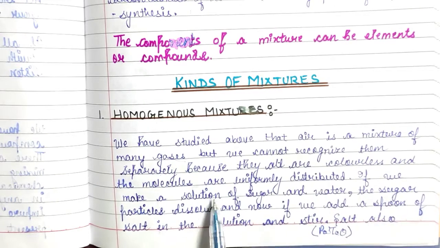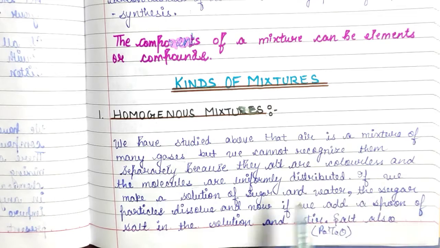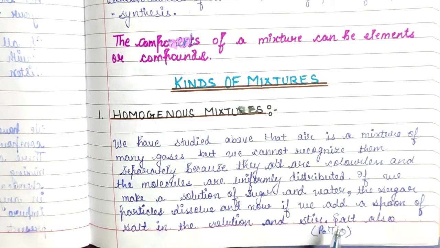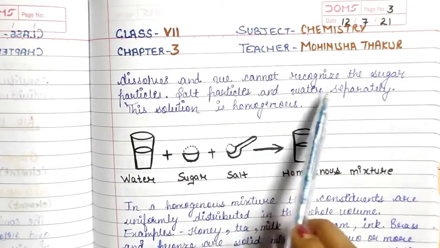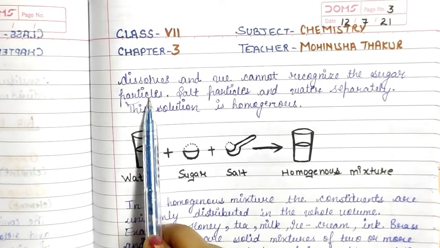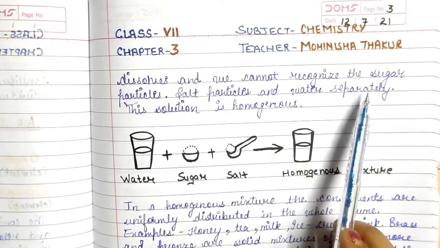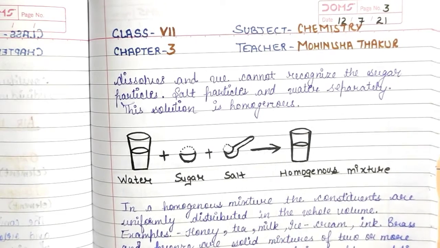If we make a solution of sugar and water, the sugar particles dissolve, and now if we add a spoon of salt in the solution and stir, salt also dissolves and we cannot recognize the sugar particles, salt particles and water separately. This solution is homogeneous.